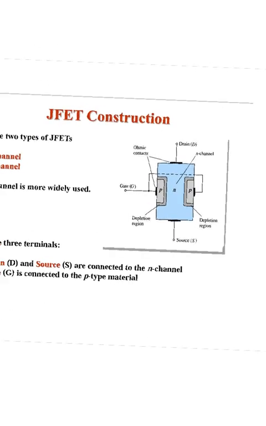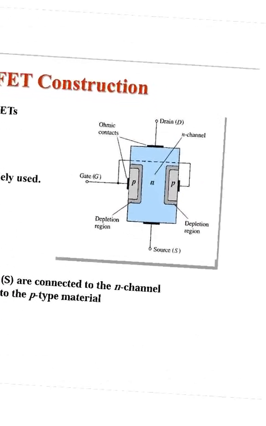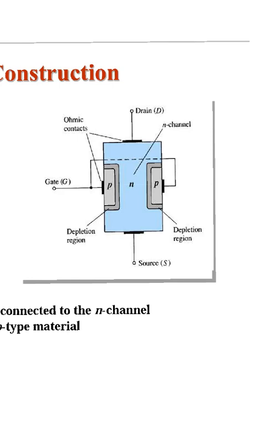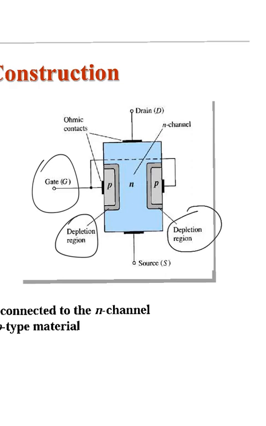So you can look into the diagram here. You can see the N type, N channel. Both the P types are connected to the gate. So this is a depletion region and this is a depletion region, source, drain.